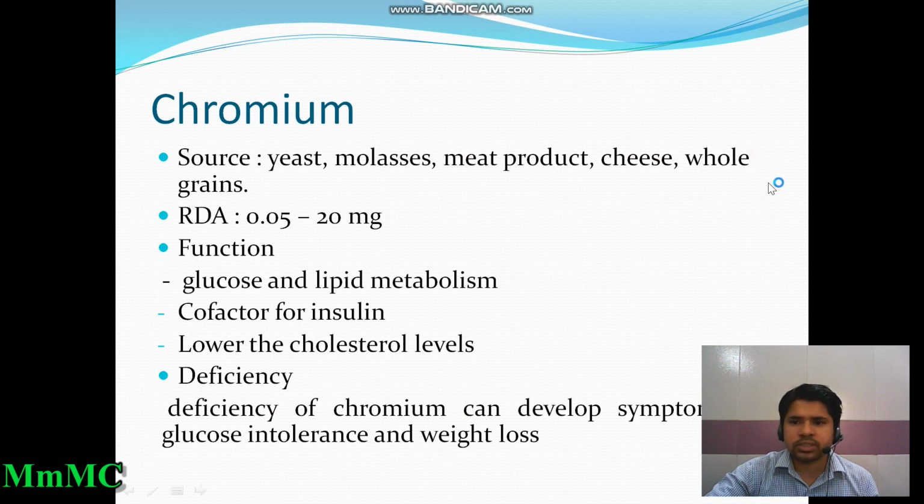Now we discuss chromium. The sources of chromium are yeast, molasses, meat products, cheese, and whole grains. Its RDA is 0.05 to 20 milligram per day. The function of chromium is glucose and lipid metabolism, cofactor for insulin, and lowering cholesterol levels. The deficiency of chromium can develop symptoms like glucose intolerance and weight loss.